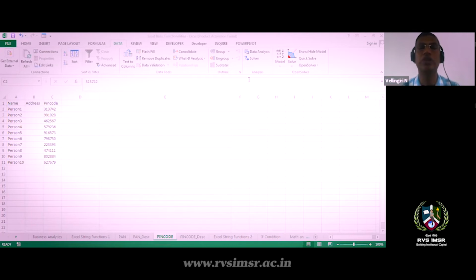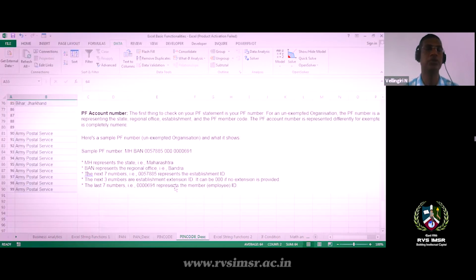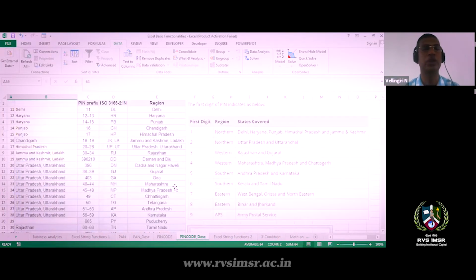Okay, I'll go on with our discussion. For your pin code description, this is the data. See, this is the pin code description. 11 is for Delhi, 12 and 13 for Haryana, and 14 and 15 for Punjab. Like this, it has been classified. So if the first two digits are 11, you can understand that the pin code refers to Delhi. Then 12 or 13 will be Haryana, like this.